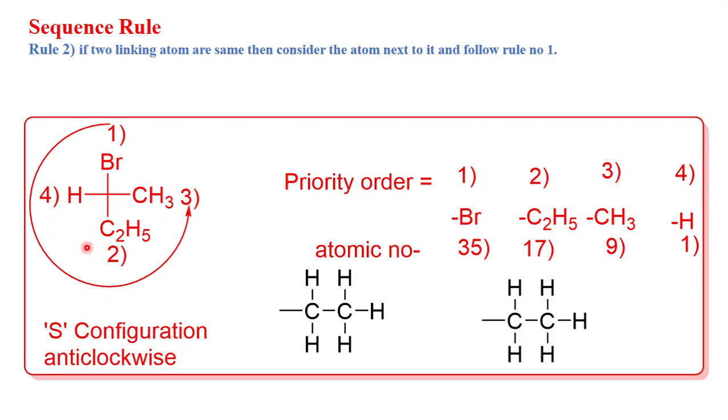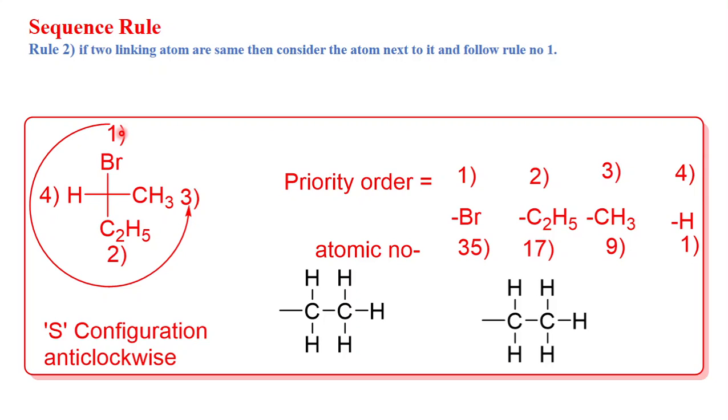Now you have to see the rotation. First, second, third. It rotates anti-clockwise, and the configuration of this carbon is S because it rotates anti-clockwise. So this is about your rule number 2.